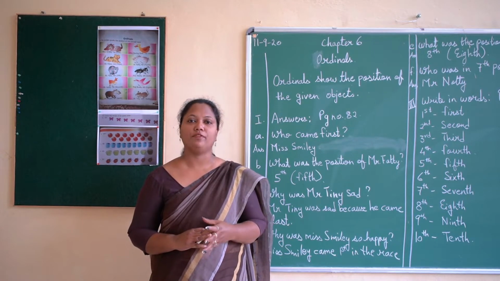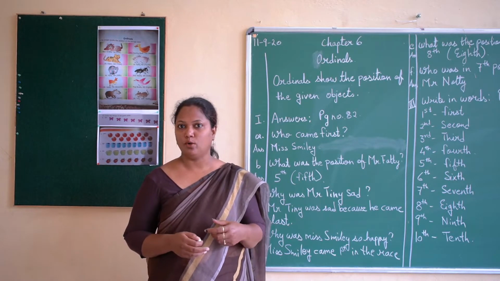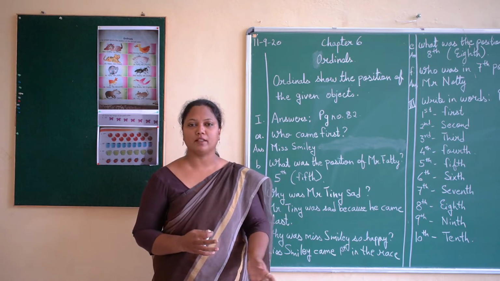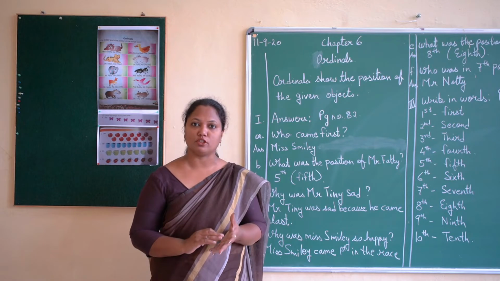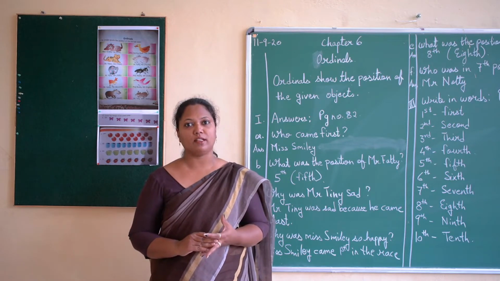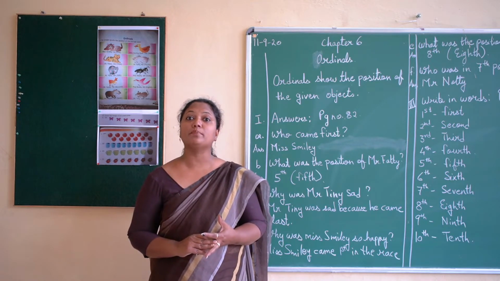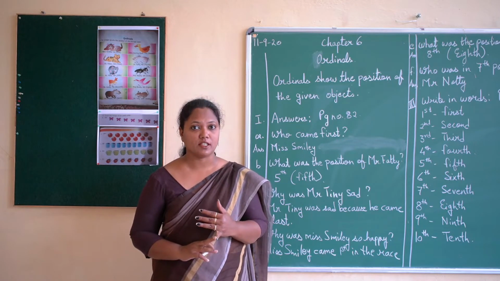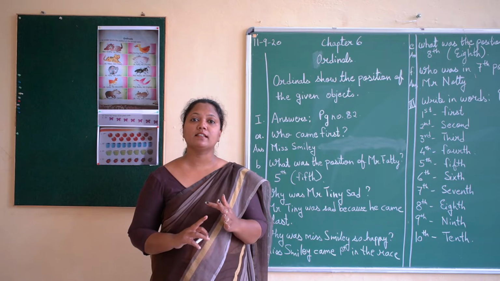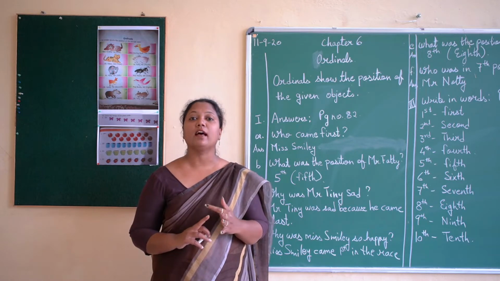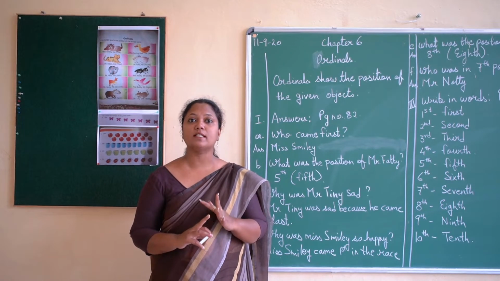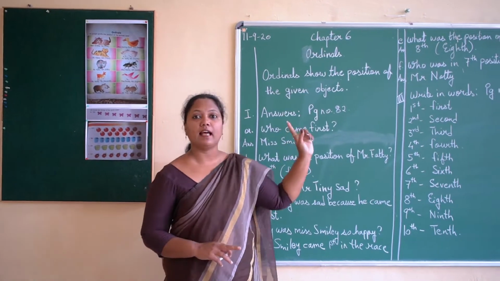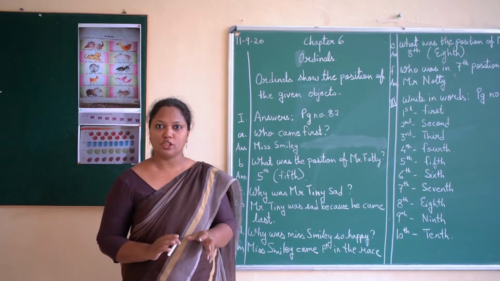Alright children, now for example, at home, if mummy gives you some work to do, you are 2-3 brothers or sisters, and she tells you, let me see who completes the work first. Now what is she using over there? First. So first, and who will come second and who will come third. So first, second, third, these are known as ordinals as they show us the position.